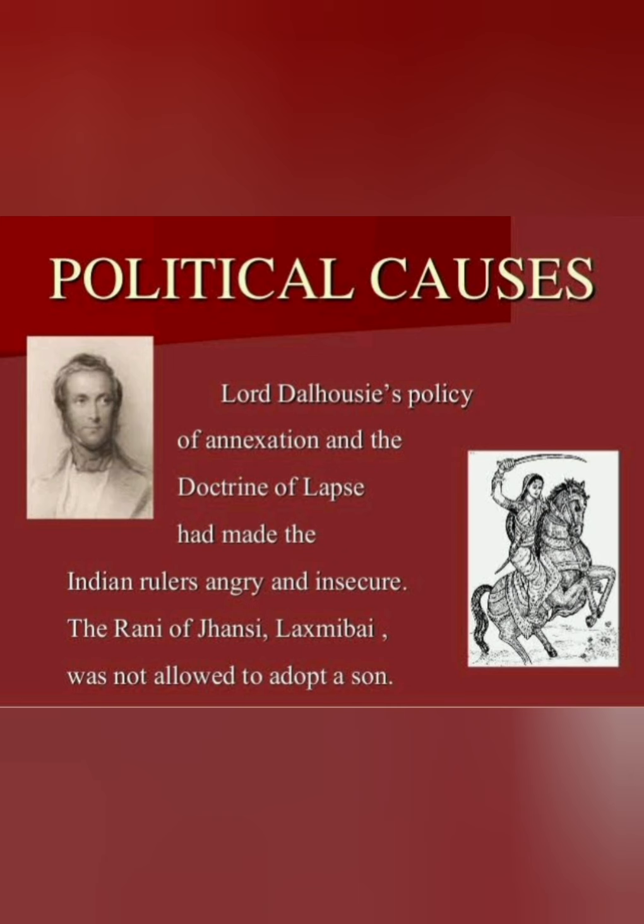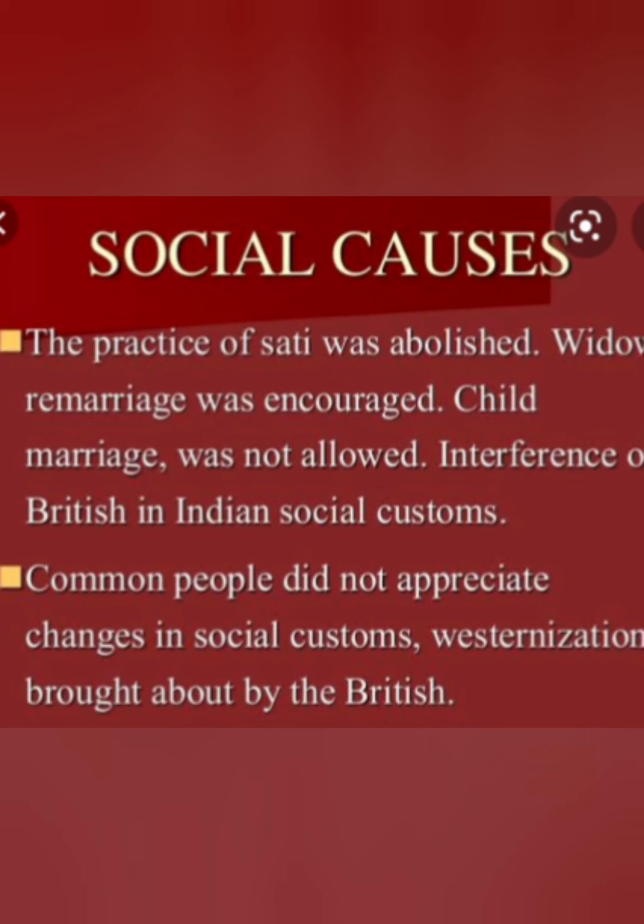The doctrine of lapse. If a native ruler did not have a male heir to the throne, the territory was to lapse into British India upon the death of the ruler. Satara, Sambalpur, parts of the Punjab, Jhansi, and Nagpur were annexed by the British through the doctrine of lapse.